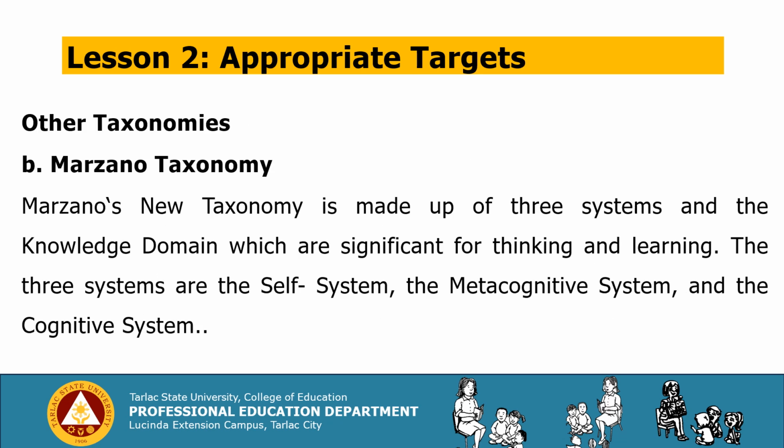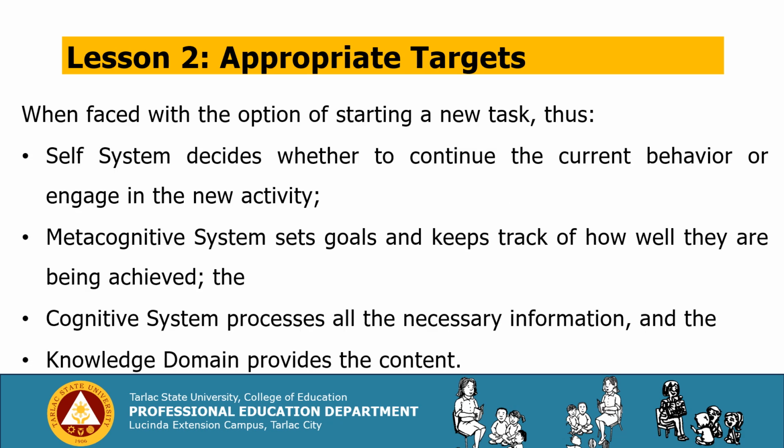Marzano's new taxonomy is made up of 3 systems and the knowledge domain, which are significant for thinking and learning. The 3 systems are the self system, the metacognitive system, and the cognitive system. When faced with the option of starting a new task, the self system decides whether to continue the current behavior or engage in the new activity. Metacognitive systems set goals and keep track of how well they are being achieved. The cognitive system processes all the necessary information, and the knowledge domain provides the content.